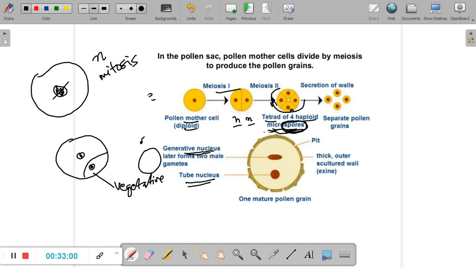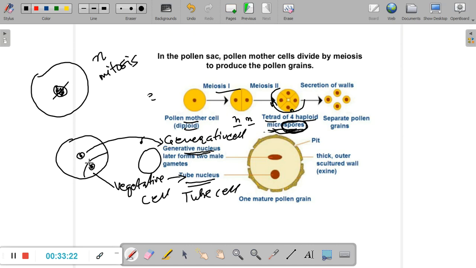So the microspore divides, splitting into two, forming a vegetative cell or tube nucleus, and the other cell is known as the generative cell or the generative nucleus.